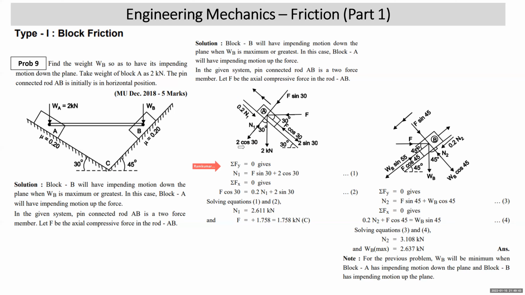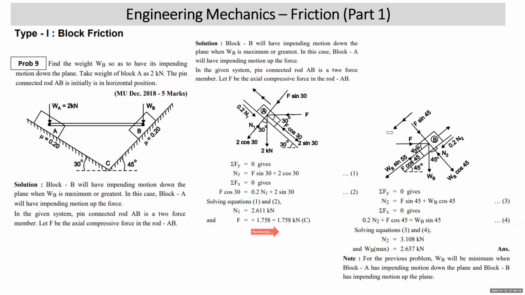Let's write sigma Fy is equal to 0, up force is equal to down. N1 up is equal to F sin 30 plus 2 cos 30. Sigma Fx is equal to 0 will be F cos 30 up the plane equal to 0.2 N1 plus 2 sin 30. So substitute the value of N1 into it. You get the value of F as 1.758. So F is the axial force. We assume it to be in compression. It came out to be positive. That means our assumption has come out to be right.